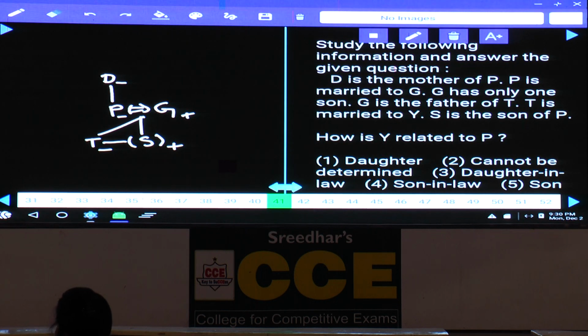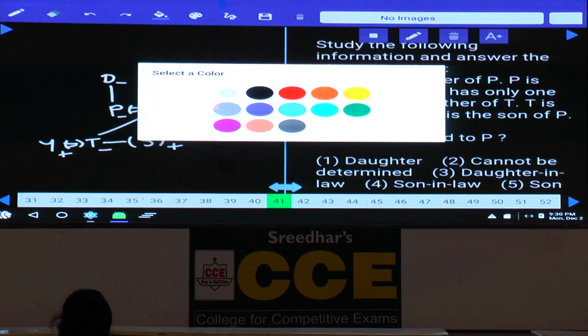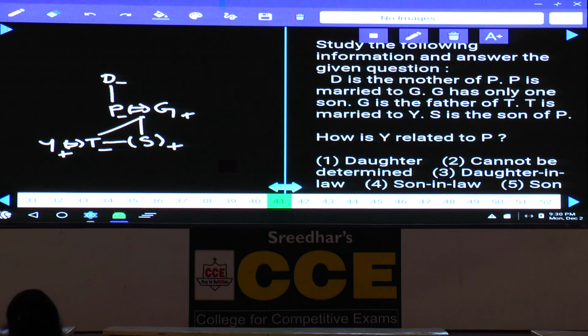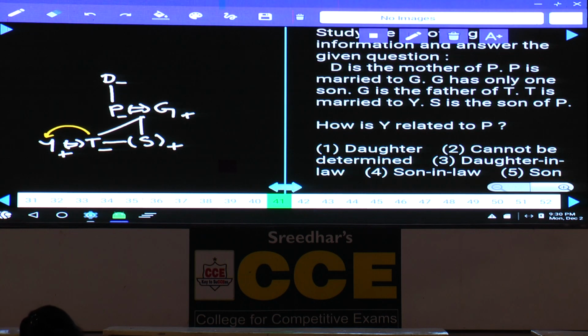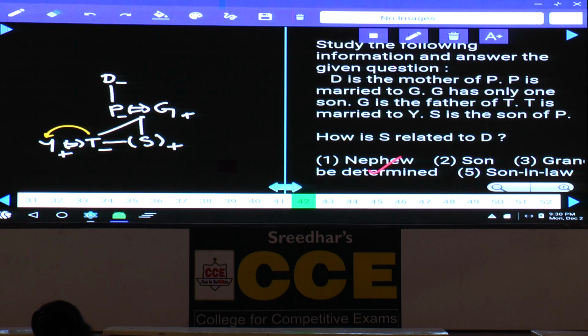Hence T is a female, and this T is married to whom? T is married to Y, Y a male. Now this is the information we have. How is Y related to P? Now P's daughter is T, and the daughter's husband is the son-in-law, that is choice 4. Daughter's husband, son-in-law, 41.